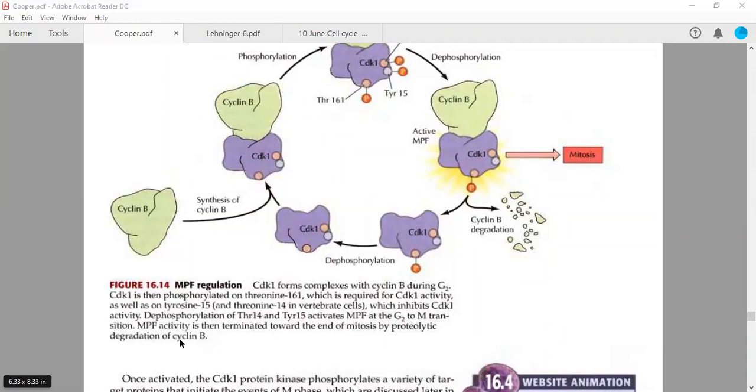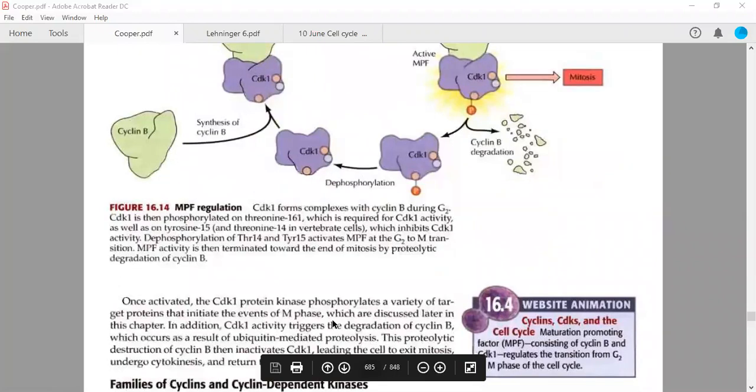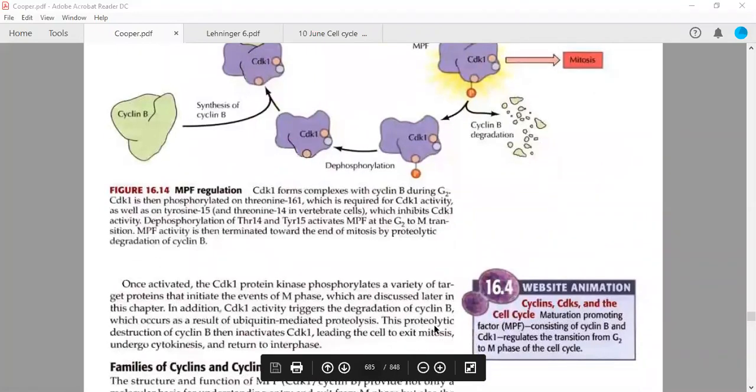Now, three things are required and you will see here. Once this proteolytic destruction or degradation of cyclin B takes place, it inactivates CDK1. Underline this particular point, inactivates CDK1.